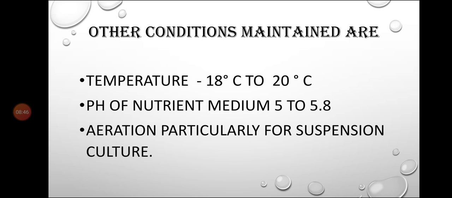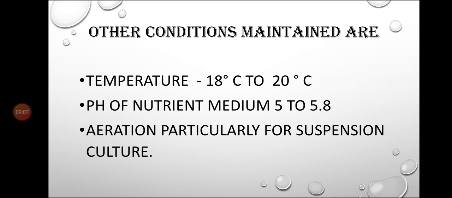Then the pH of the nutrient medium has to be around 5 to 5.8. And aeration, particularly for suspension culture, has to be maintained properly.